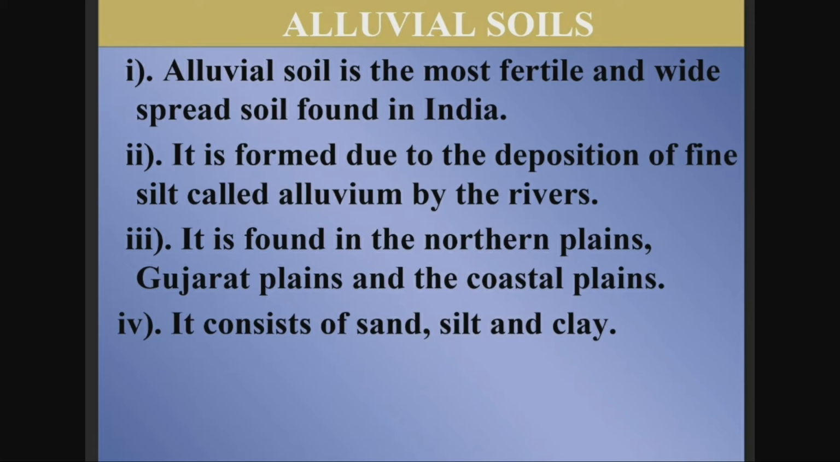It is found in the northern plains, Gujarat plains and coastal plains. And it also consists of sand, silt and clay. So these are the four main features of alluvial soil. If you summarize about the alluvial soil, you must have understood these four points. That is, alluvial soil is the most fertile soil found in India and it is formed due to the deposition of fine silt called alluvium by the rivers. The third point is it is found in the northern plains, Gujarat plains and the coastal plains. It also is a mixture of sand, silt and clay.